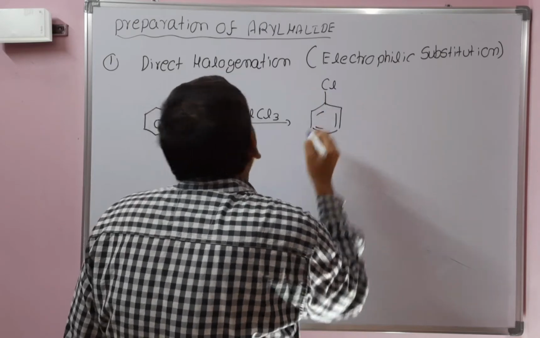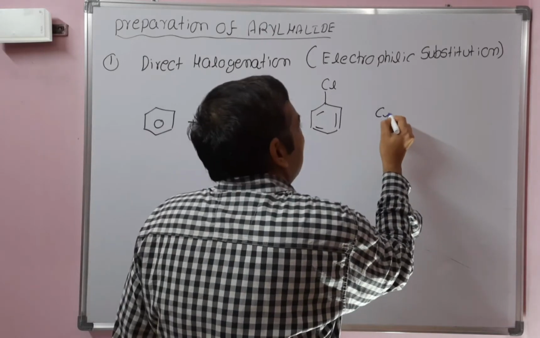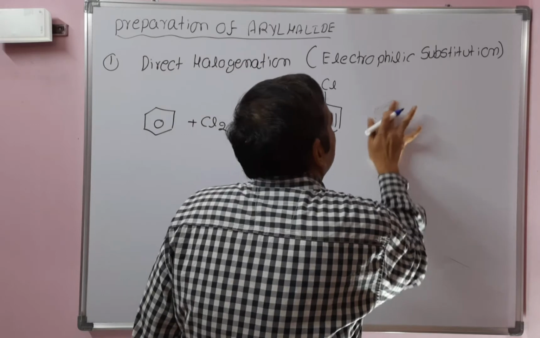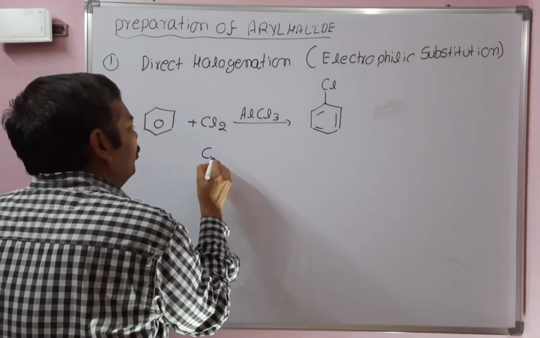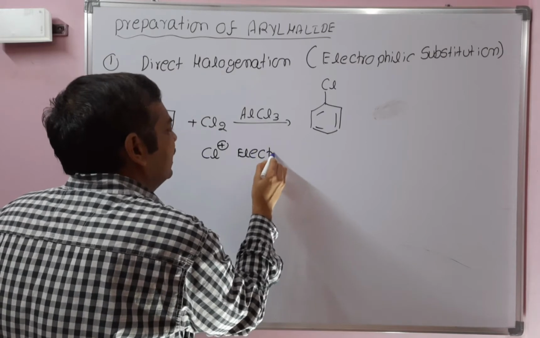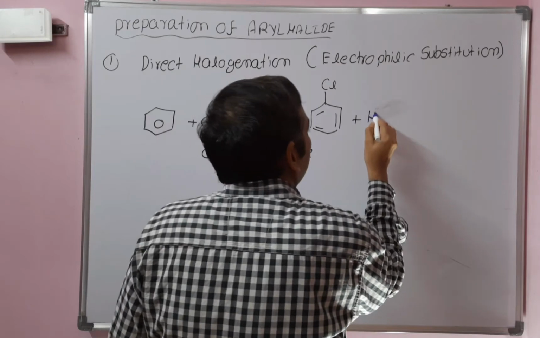The electrophile in this reaction is Cl plus. This is an electrophilic substitution reaction. The side product is hydrochloric acid.